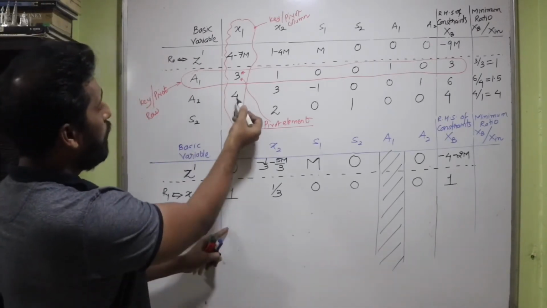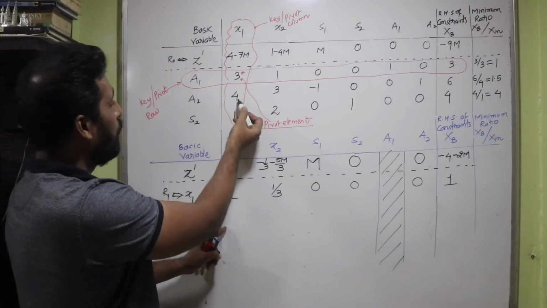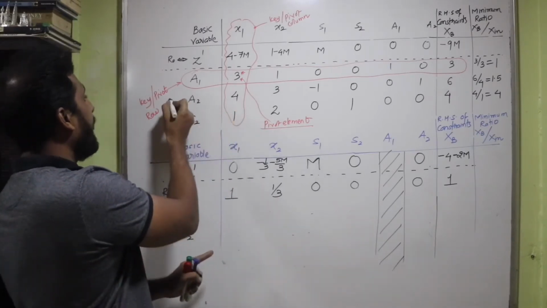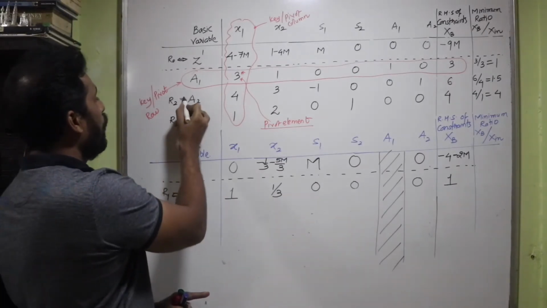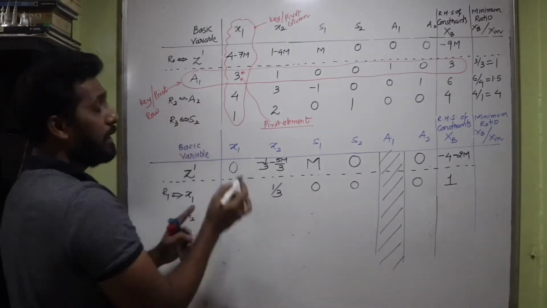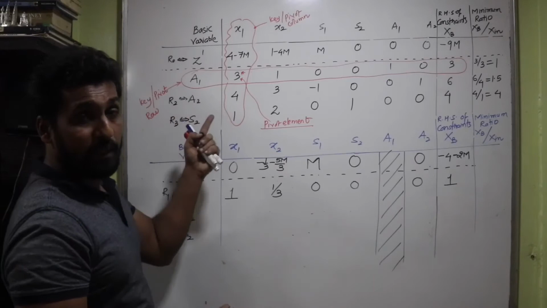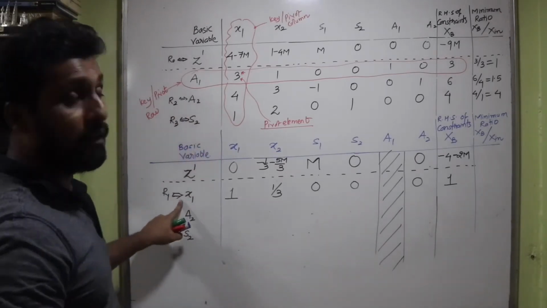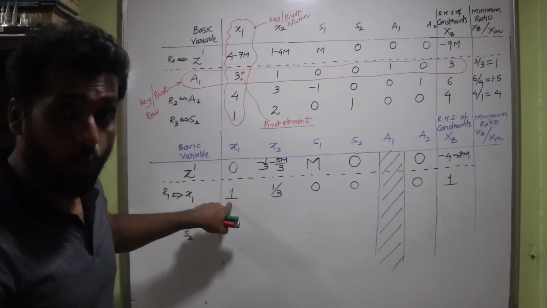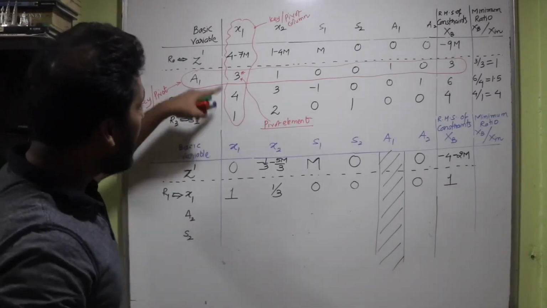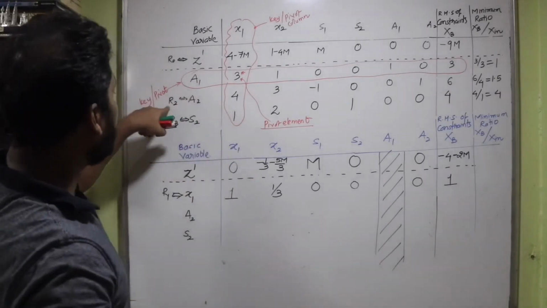So here there is 4. You want to make it 0, isn't it? So that's your second row, R2, and that is R3, isn't it? R2 and R3 are present in the previous simplex table, and R1 is present in the next simplex table. You have to always take the help of the pivot element to make the rest of the elements 0.